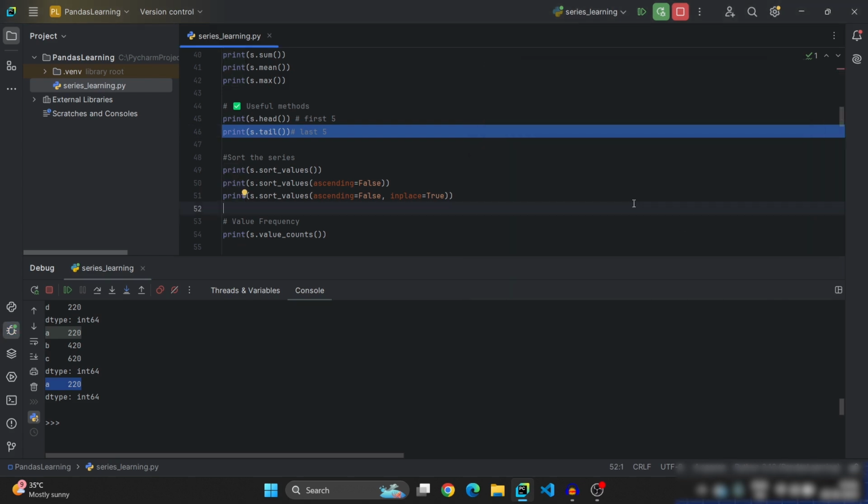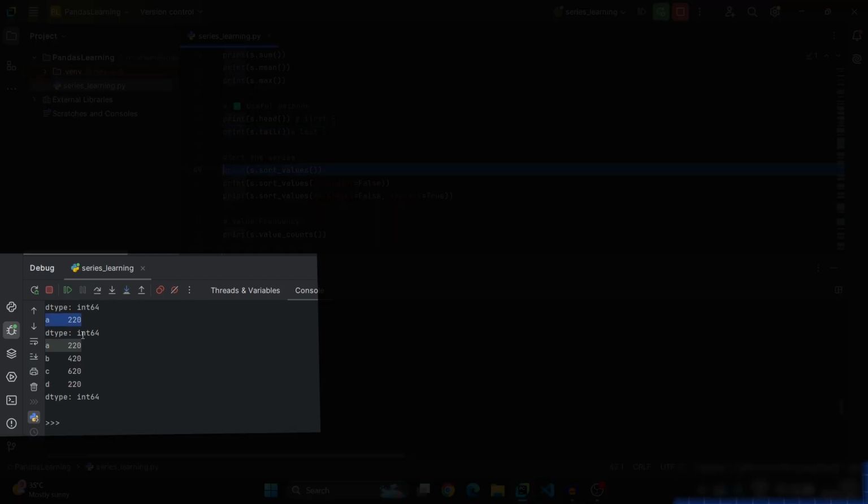Now you have learnt about accessing top rows. For example, if you want to find out only bottom rows, like you want to access the bottom 5 rows, then you need to use the dot tail method. Dot tail method will give bottom rows of the given data series. Let us see. See, tail will return bottom 5. As our series has only 4 values, we got all the 4.